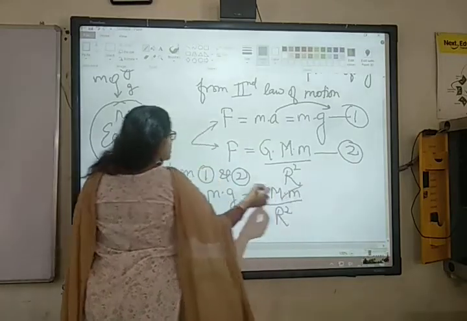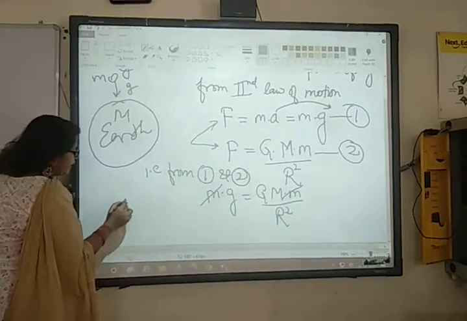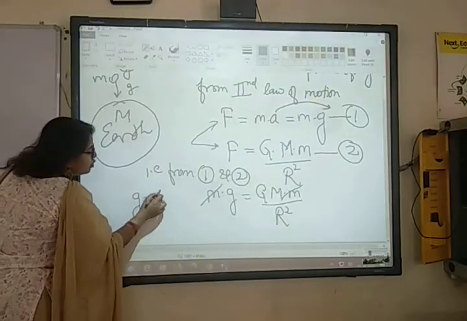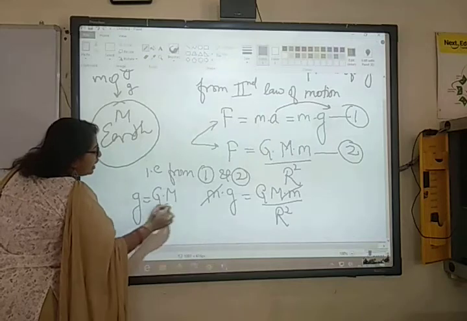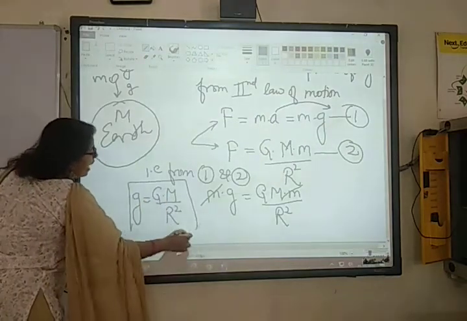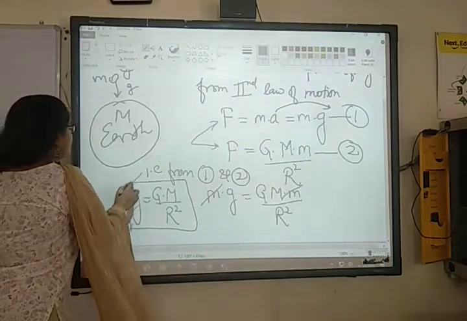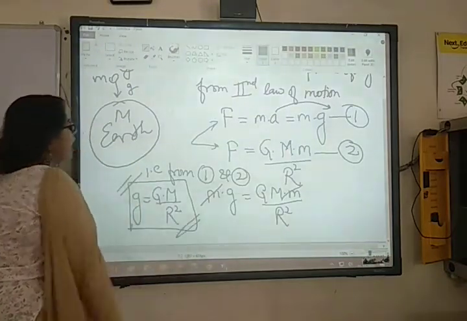Now the masses m will be cancelled out, and we got the formula. I am writing over here. g is equal to G times capital M upon r square. So this is the acceleration due to gravity.